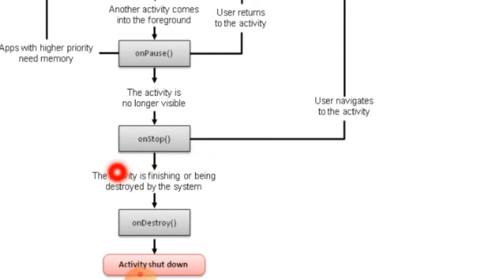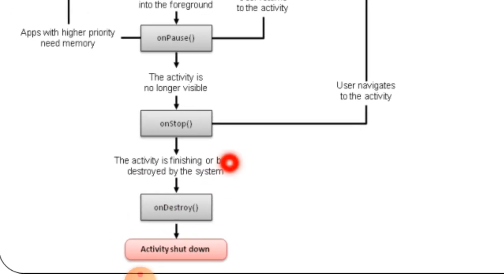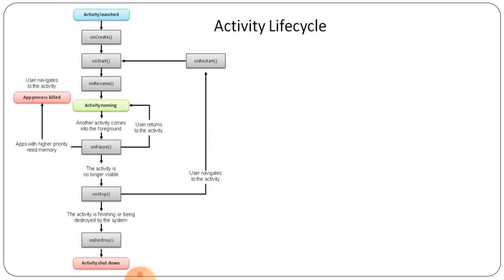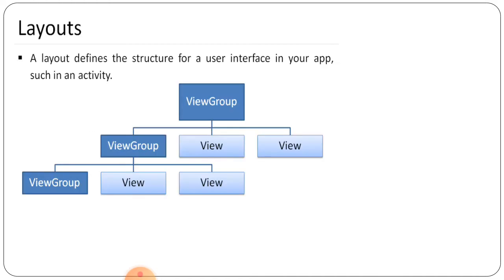After stopping that particular activity, the activity is finishing and being destroyed by the system, so that is done by this onDestroy part, and then finally the activity is shut down. So this is all about the activity life cycle of Android, we can say.